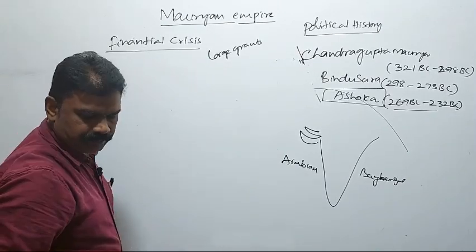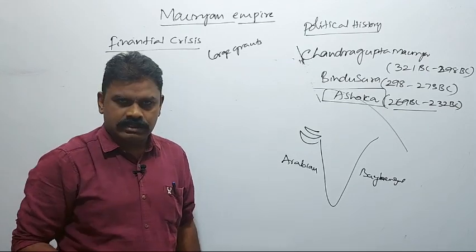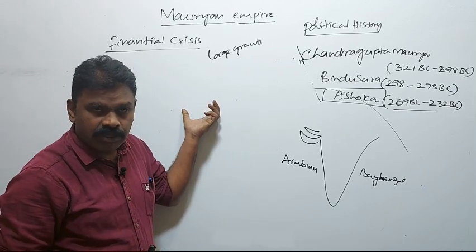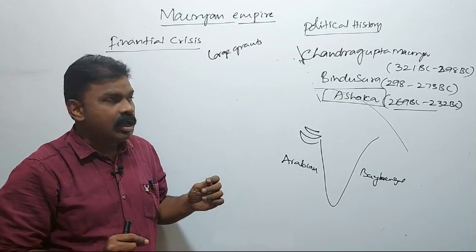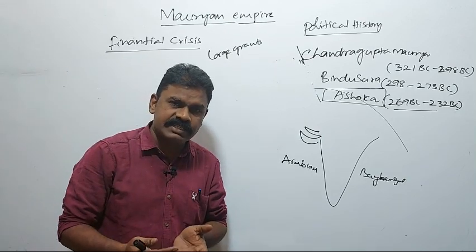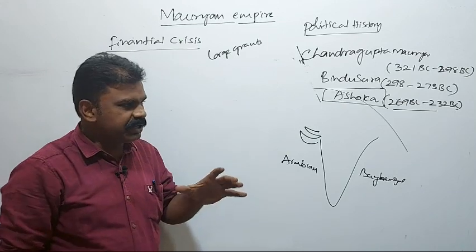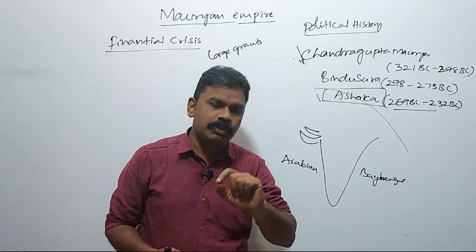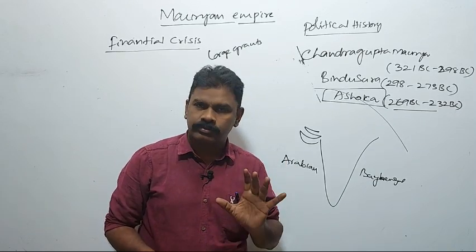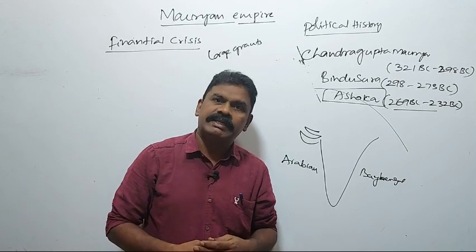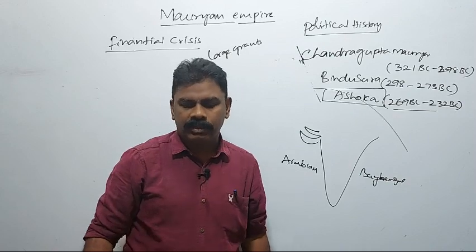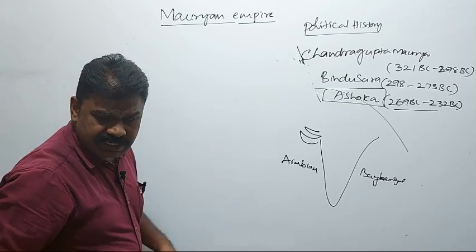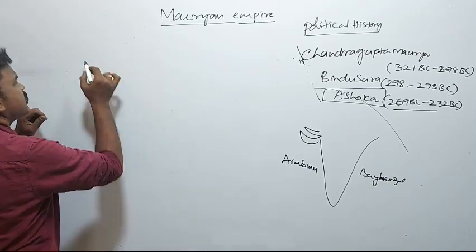The treasury became empty. So in order to meet the large scale expenses, they had to impose more and more taxes. And in the final stage, there was one evidence of meeting the expenses: they melted images of the gods which were made of gold. Even gold images were melted to meet the expenses. So that was the financial crisis.